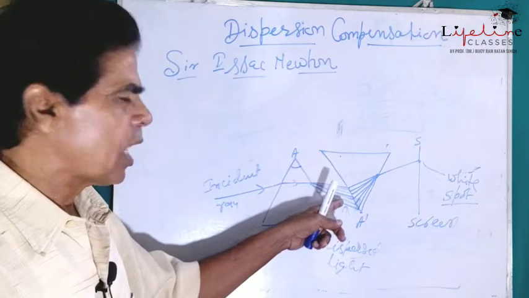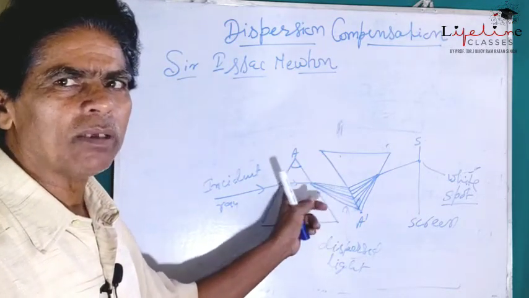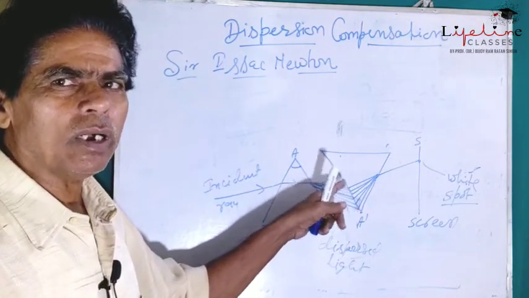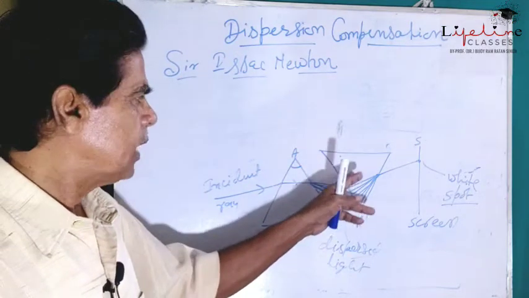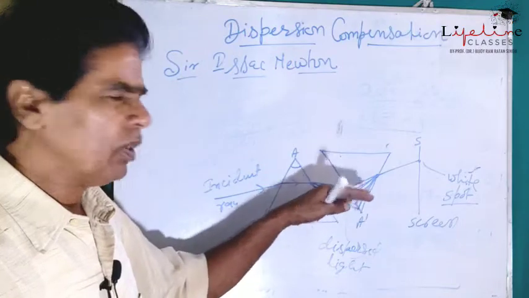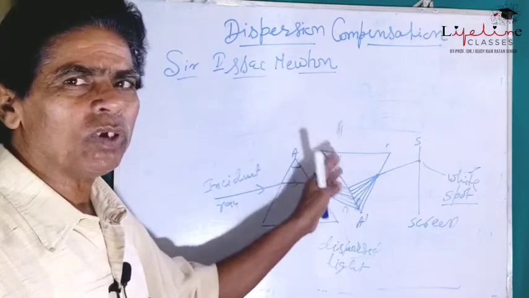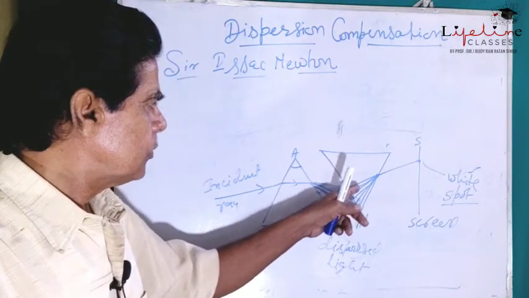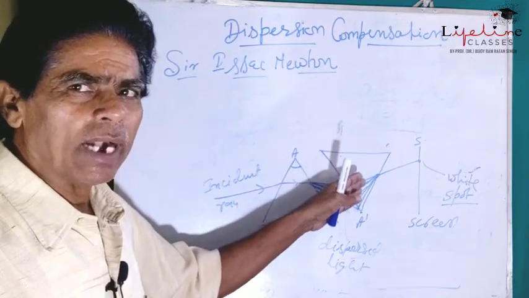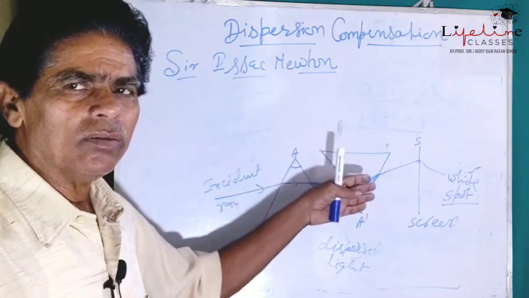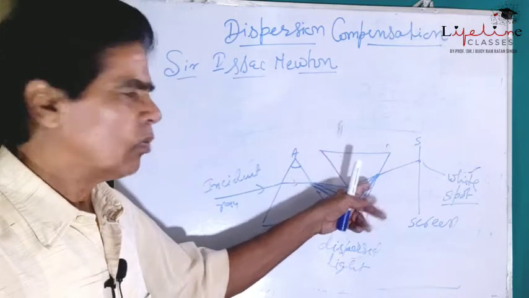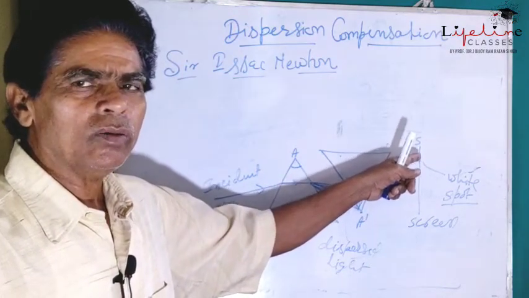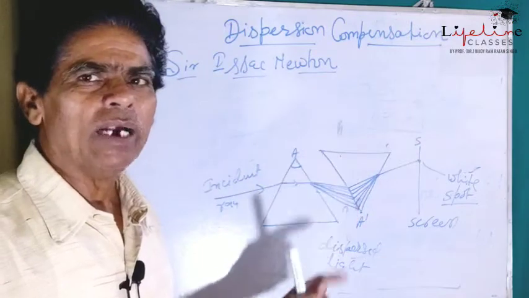Now when the dispersed light, meaning the spectrum obtained by the first prism, is allowed to be incident on the opposite face of the second prism, in which the vertical angle is opposite, these different colors again combine together to form a single line, and it is obtained as a white spot on the screen placed behind the second prism.